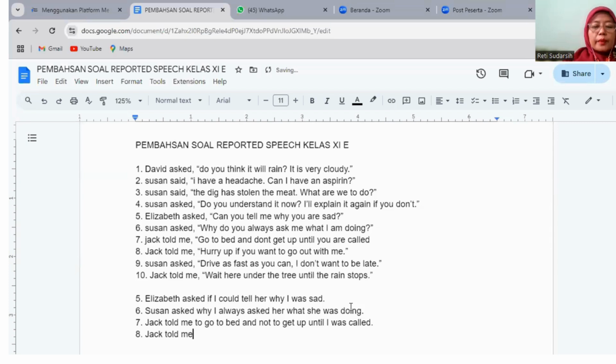Jack told me to hurry up if you... here "you" becomes "I", and then look at the word "want". "Want" here is simple present, so you have to change "want" into simple past. The simple past of "want" is "wanted". "Wanted to go out with me", from Jack it is "him". Okay, and perhaps you will ask why not "went out", but it is "to go out".